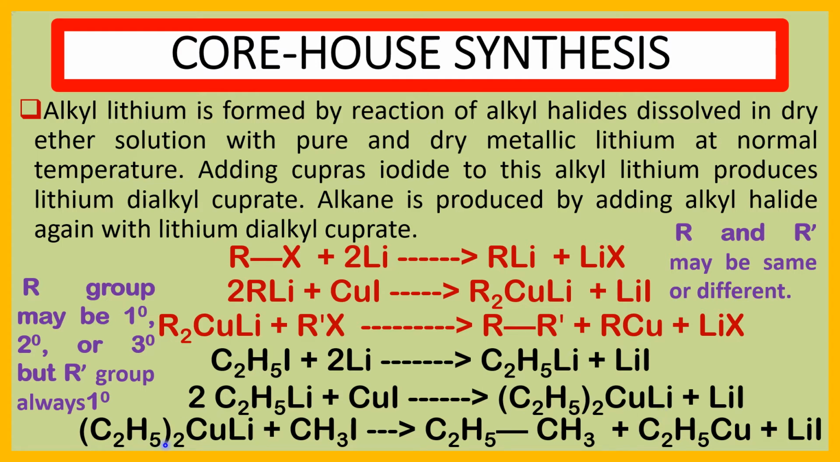This lithium diethyl cuprate again reacts with another molecule of alkyl halide. Here we take methyl iodide as another molecule of alkyl halide, and it produces propane, C2H5CH3, or you can write it as CH3CH2CH3. Here propane is produced as an alkane. By this process we produce propane, an alkane.